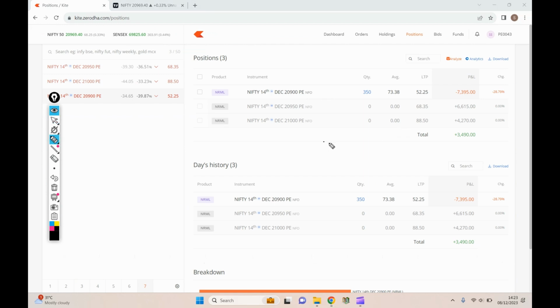But for day 37, I was able to make around 10,800 as overall profit for the day, and the capital that I used was almost lesser than 50,000. However, I'll be updating you about these trades in the upcoming video.